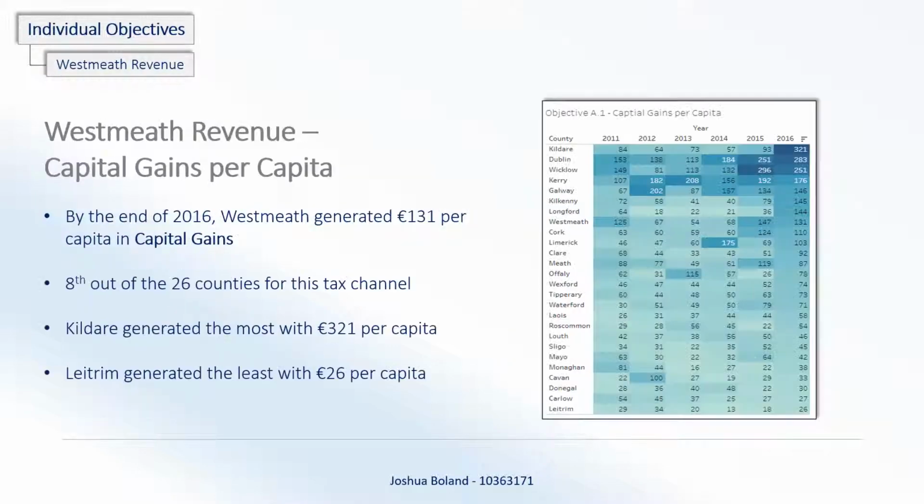for this county. So the first thing I had a look at was the capital gains per capita. By the end of 2016, Westmeath generated €131 per capita in capital gains, finishing 8th out of the 26 counties for this tax channel. As you can see, Kildare was the highest here. Westmeath was substantially lower than that, so Kildare, Dublin, Wicklow much higher, but then they started to trail off very quickly after the top three.